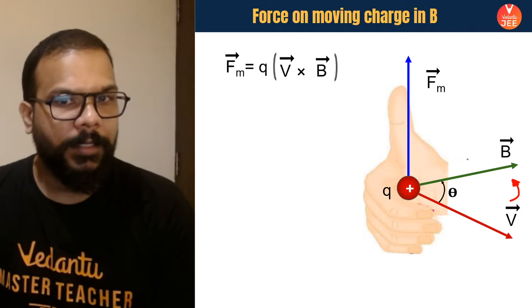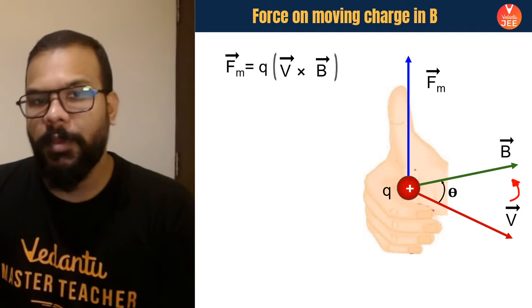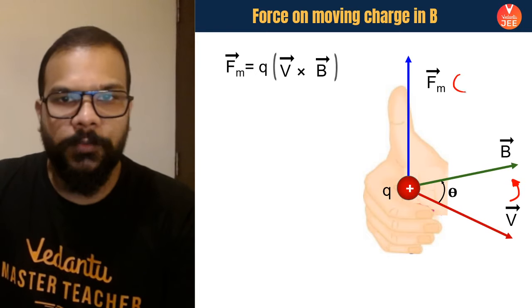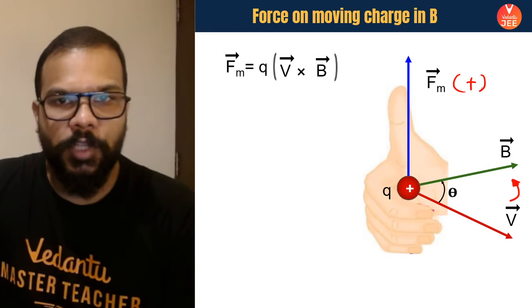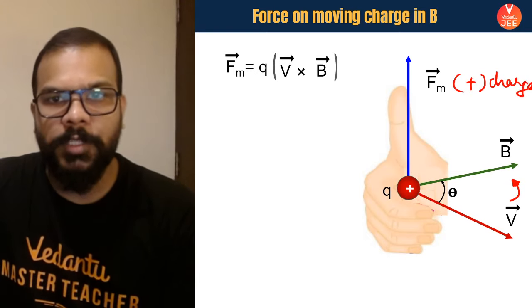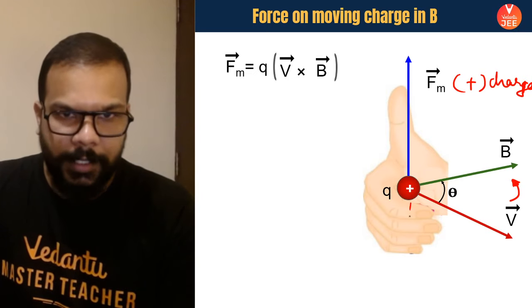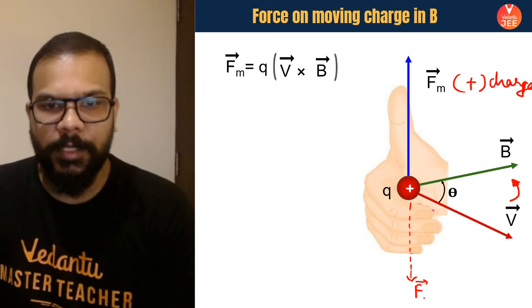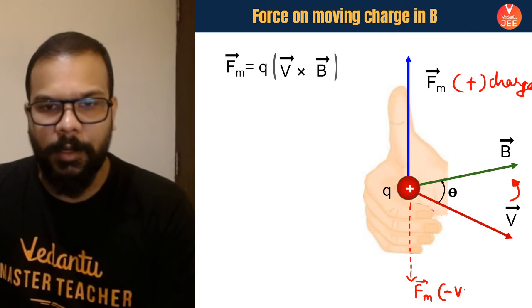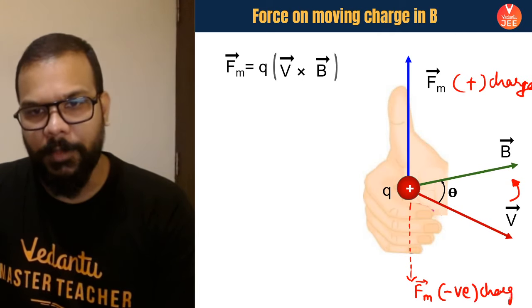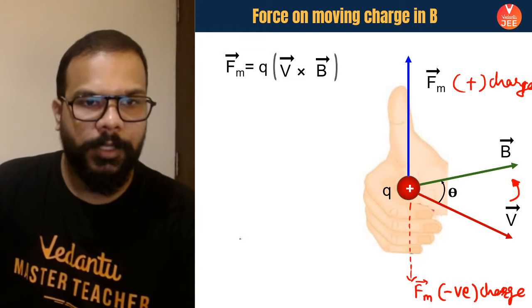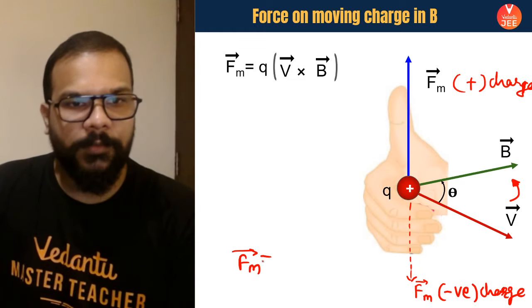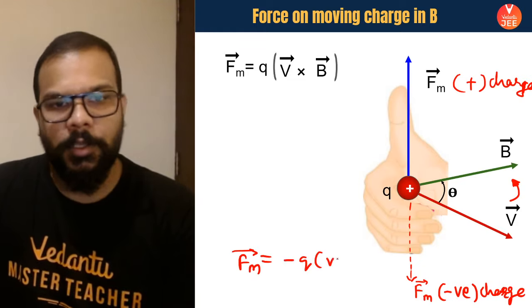Also remember, this is the direction of force on a positive charge. If the charged particle is negative, then the direction of force will be opposite. Remember that, because for the negative charge, the magnetic force will be minus QV cross B.